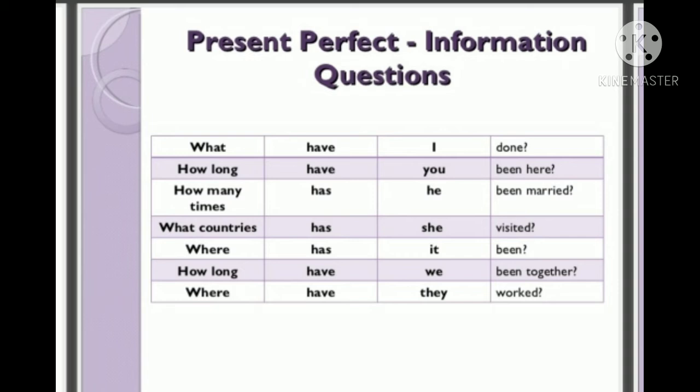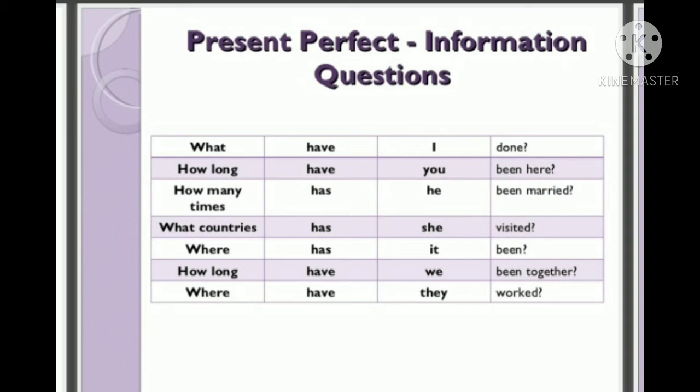Next structure is information questions or WH questions. How can you frame WH questions in present perfect tense? For example, what have I done? That means already you have done yes or no questions beginning with have or has. The same way you can frame the WH questions also.